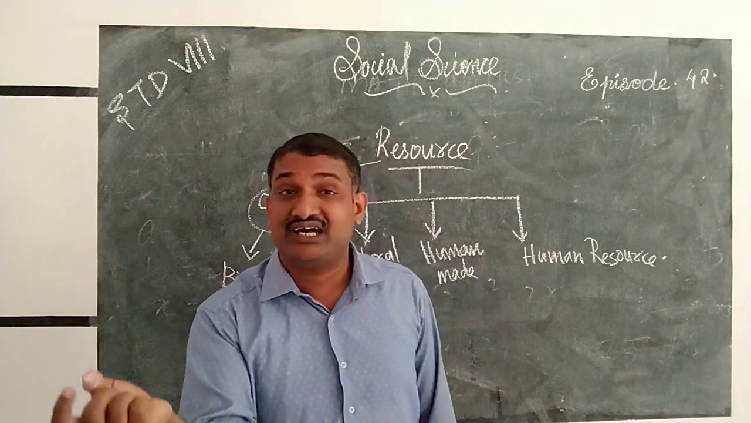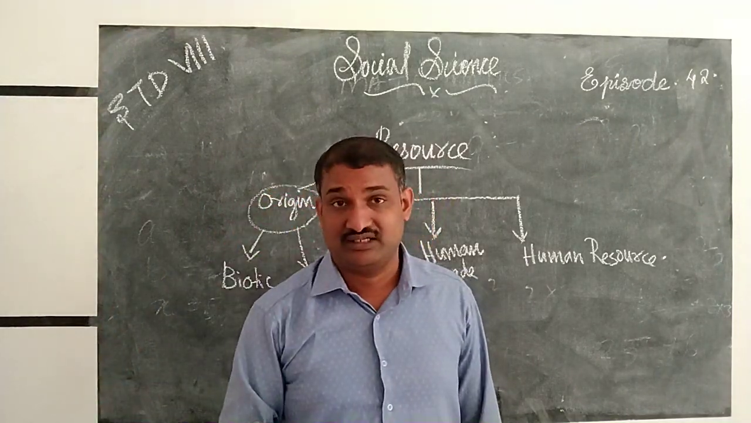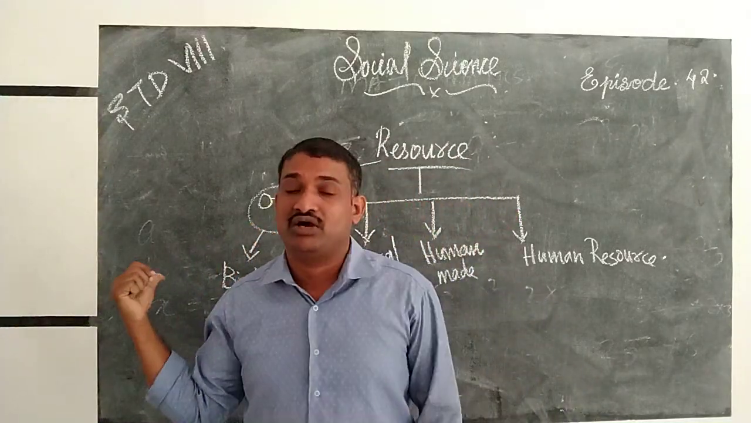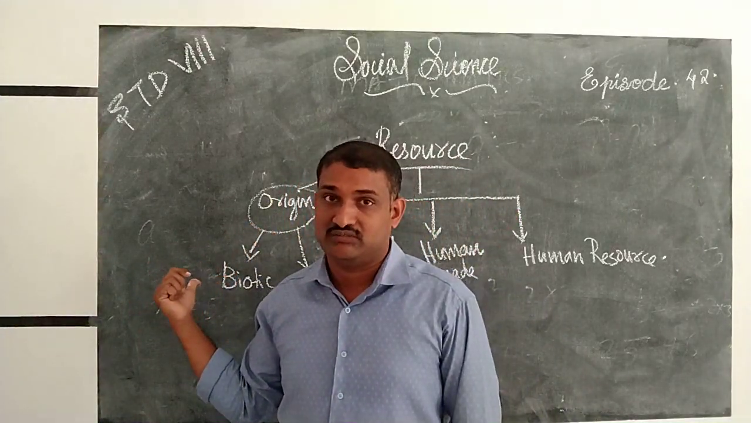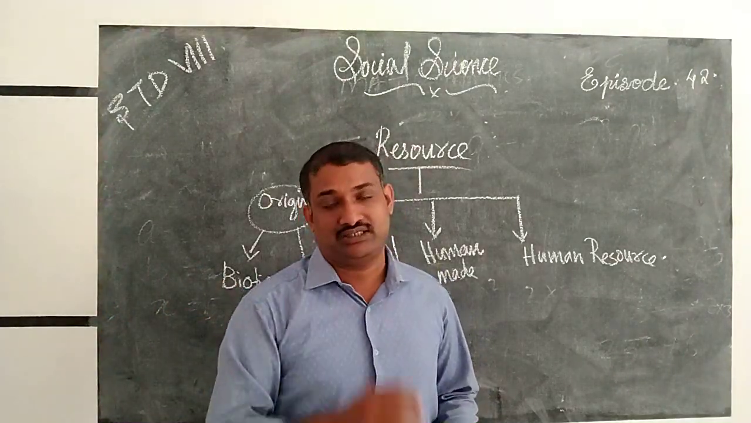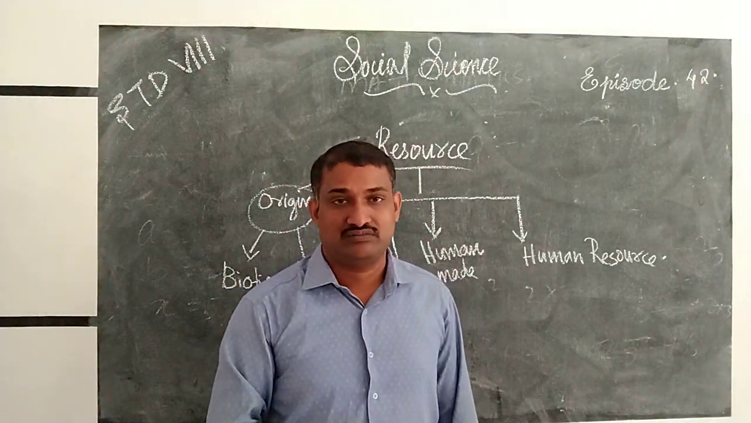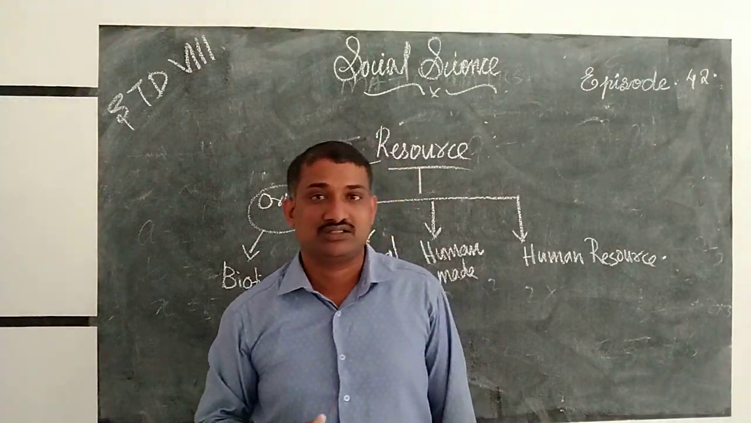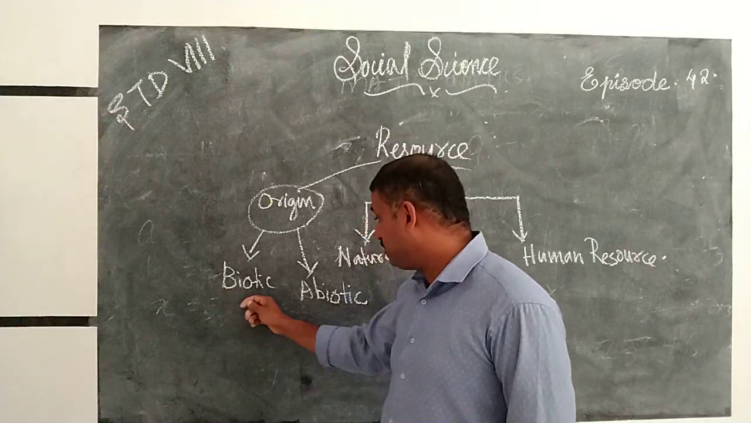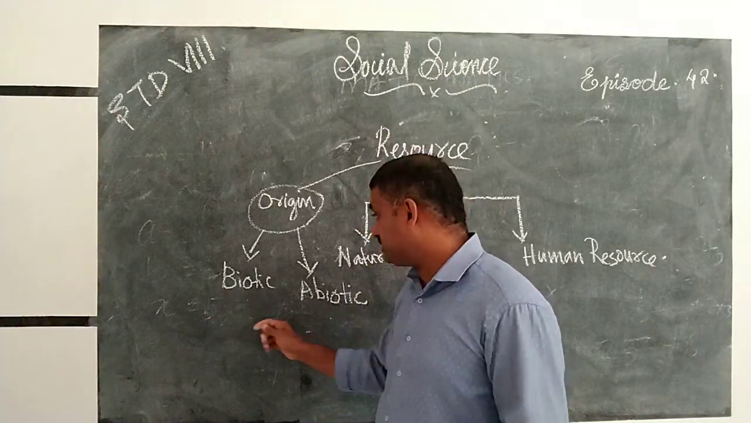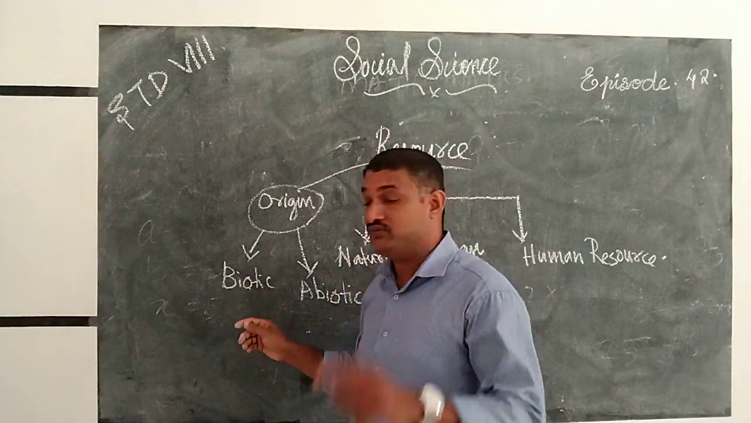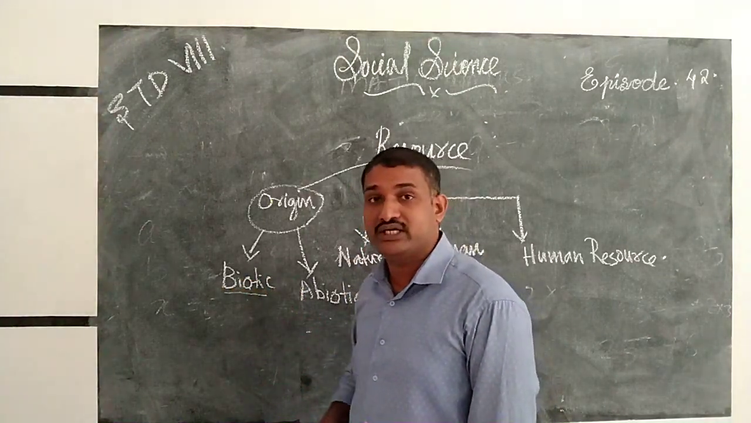Biotic resources are the living things. Living things that become a resource, we call biotic resources. For example, plants and animals. Plants have life; at the same time, animals also have life. So these plants and animals are which resource, biotic or abiotic? Yes, you are correct. Biotic resources. They have life, so these resources are biotic resources.